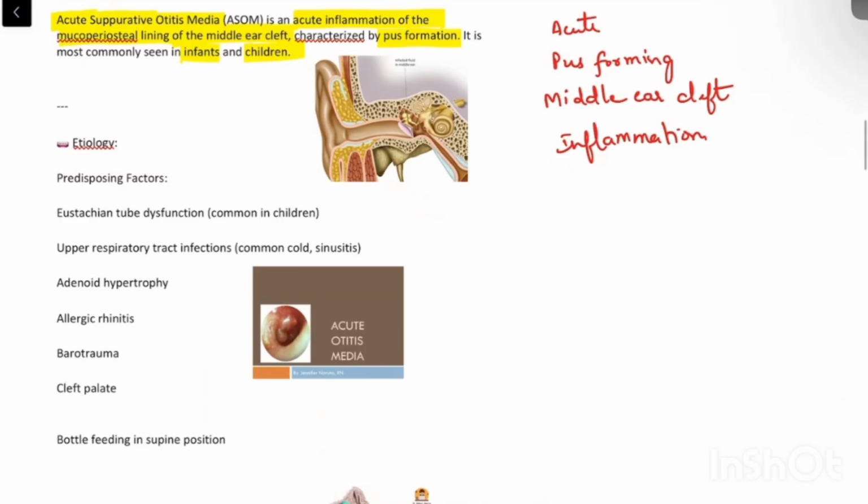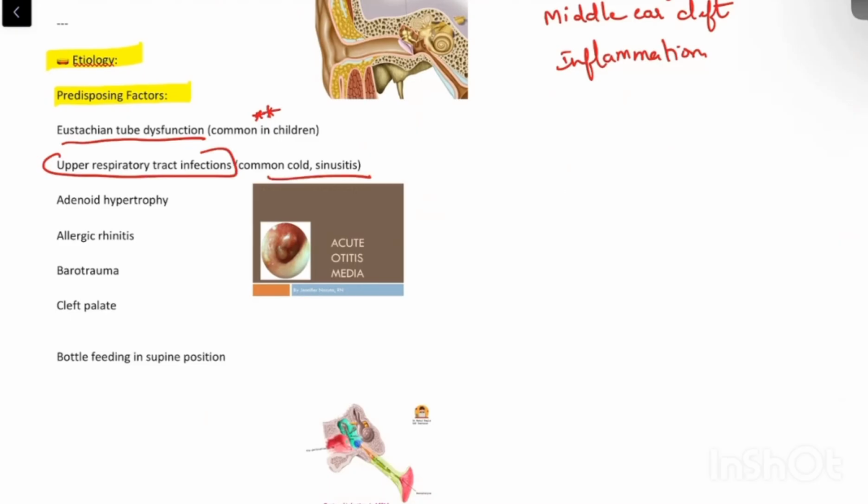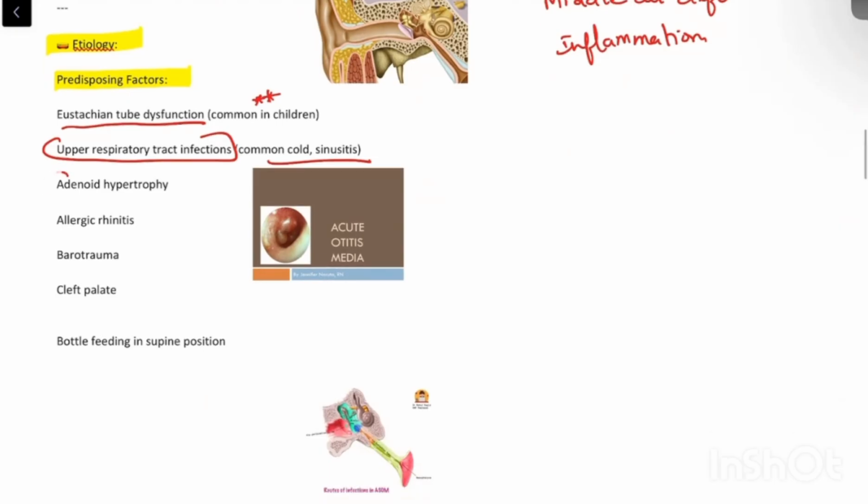What is the etiology? Why does this happen? What is the cause of acute suppurative otitis media? There are certain predisposing factors which increase the risk of developing ASOM. What are those predisposing factors? It can be eustachian tube dysfunction, which is commonly seen in children. Other than that, upper respiratory tract infections like common cold and sinusitis predispose to developing ASOM. Other than that, adenoid hypertrophy, allergic rhinitis, barotrauma, cleft palate, all these conditions.